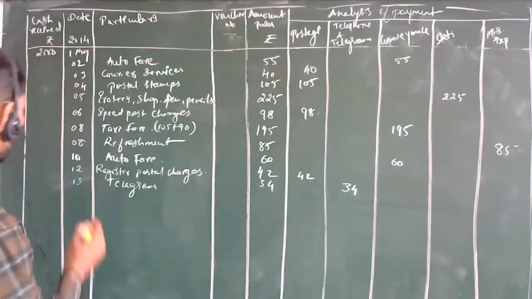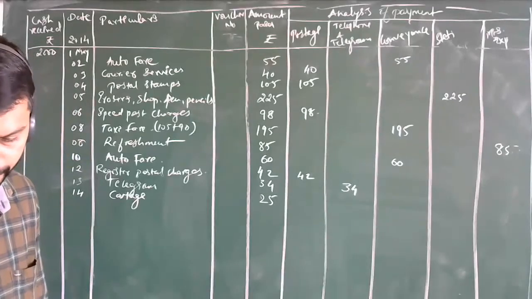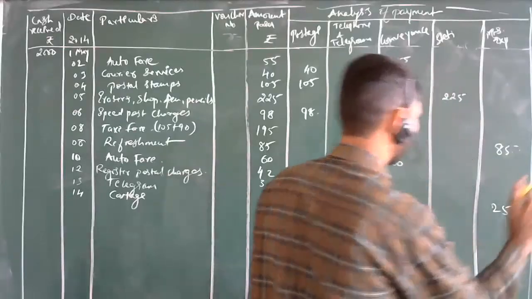Cartage it is, right? Yes, sir. What is the date? 14. Okay, fine. How much rupees? 25. Now under which heading are we going to take this 25? Miscellaneous, obviously, sir. Miscellaneous. 25. Okay, fine. Then what is the next?